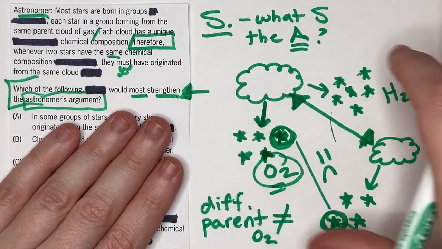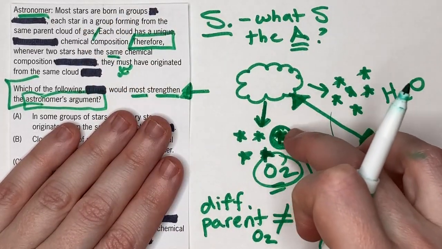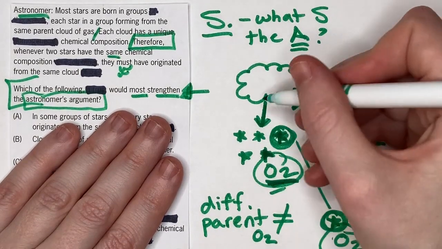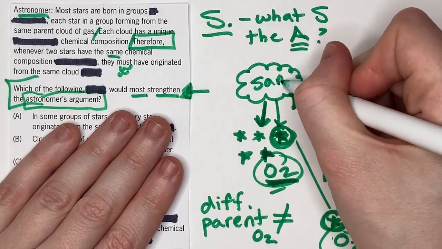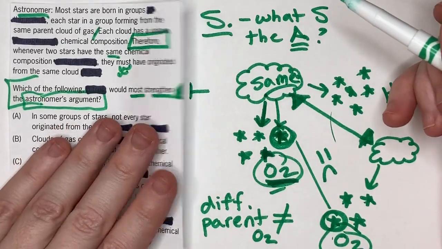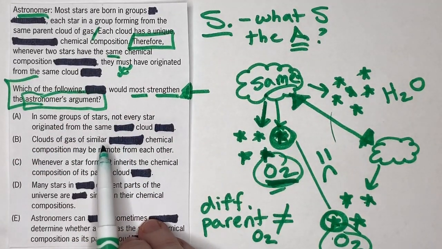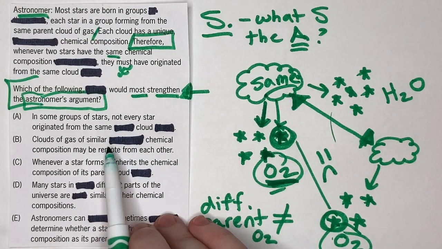No, but it does need to be something that would support this conclusion that you can't have two stars that are both O2 unless they came from the same cloud. It's got to be the same cloud. All right, so let's look at some answer choices. A says, in some groups of stars, not every star originated from the same cloud.